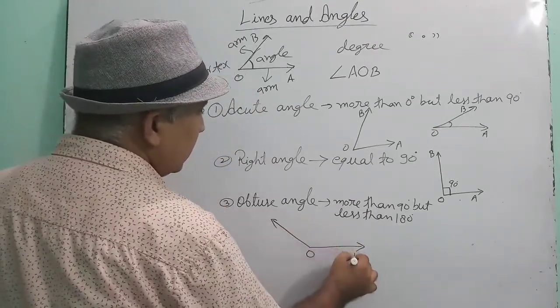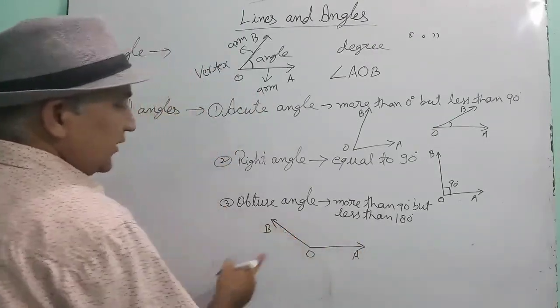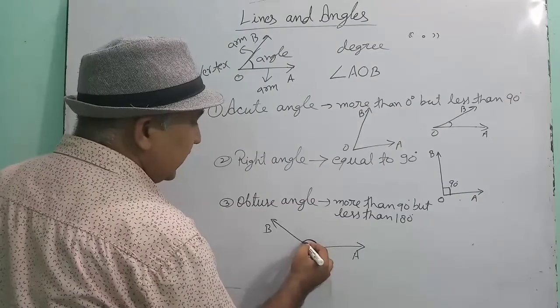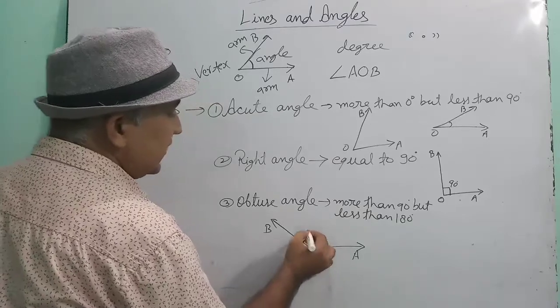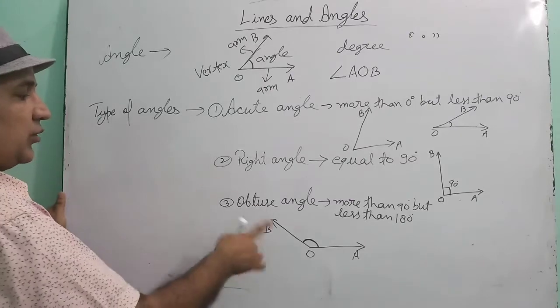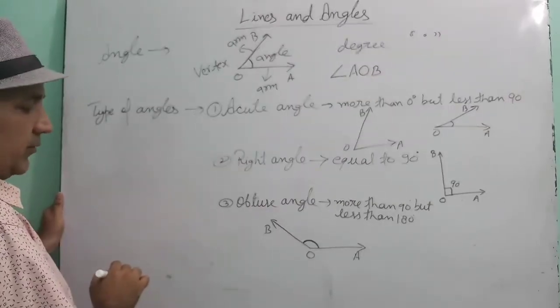See here, this type of angle. With the help of a protractor, if you measure this angle, then very easily you can see that this angle is more than 90 degree but less than 180 degree. So this angle is called an obtuse angle.